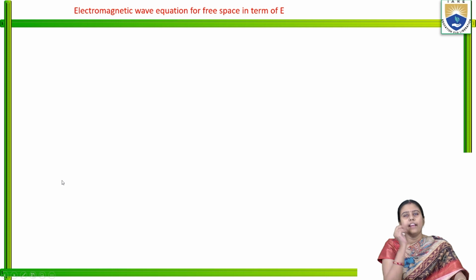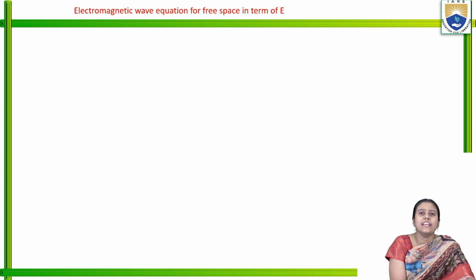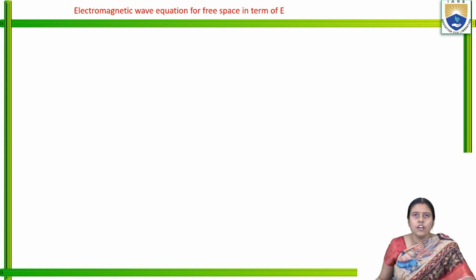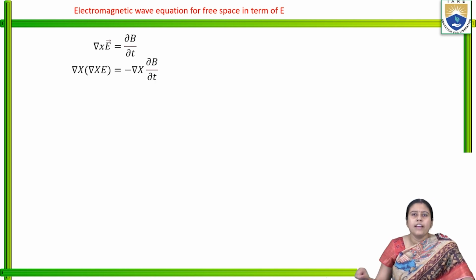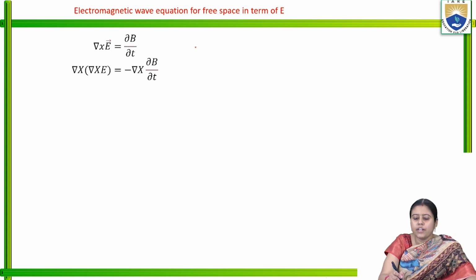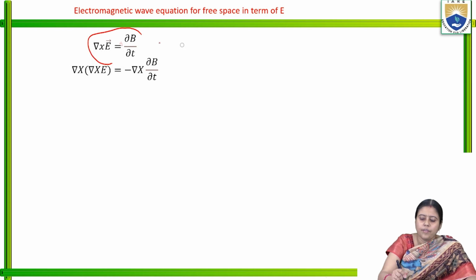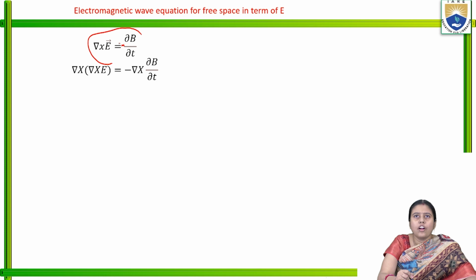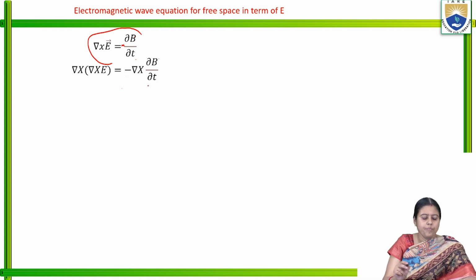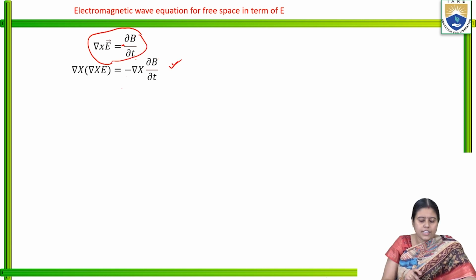Now we will discuss the electromagnetic wave equation in terms of E, the electric field intensity. We are starting from Maxwell's third equation, grad cross E is equal to minus del B by del T. We take grad on both sides: grad cross grad cross E is equal to minus grad cross del B by del T. Up to this point we have the modified equation.